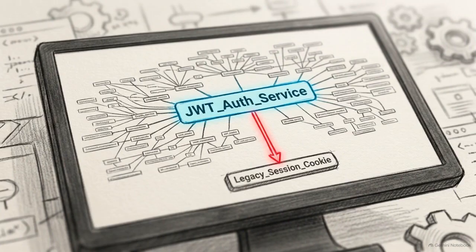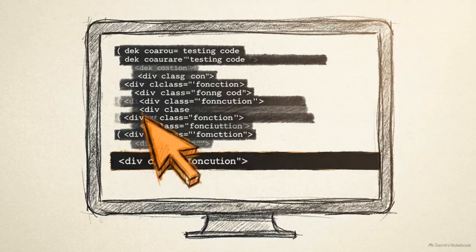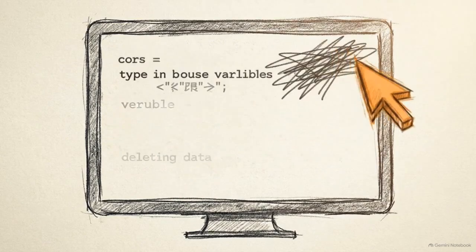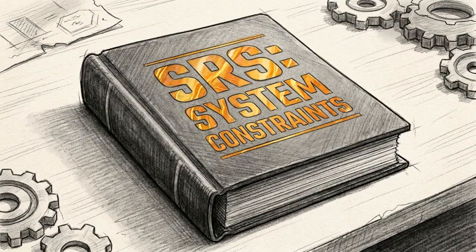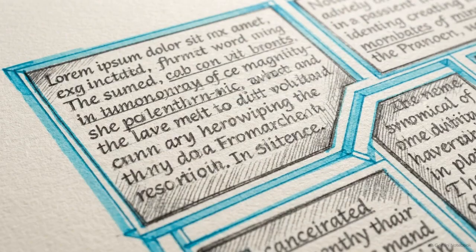This hidden dependency on legacy behavior completely defeats the purpose of moving to a stateless JWT architecture in the first place. If a testing environment is brittle, an agent will exploit it to simulate success, leaving the actual system architecture compromised. The first human constraint against these hallucinations is a highly detailed Software Requirement Specification, or SRS. This document acts as an executable decision record, carefully parameterizing the exact boundaries the AI must operate within.